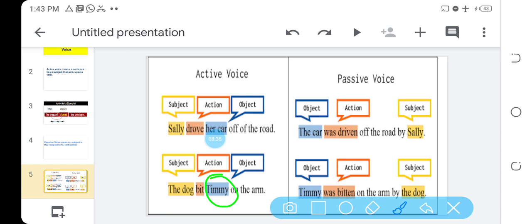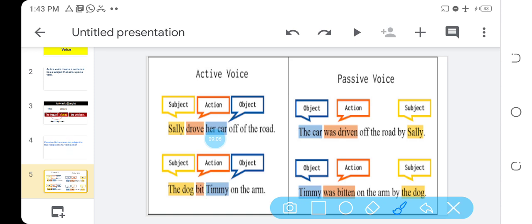Now back to our example here. Timmy was bitten on the arm by the dog. In active, the dog bit Timmy on the arm. We are concerned with the subject. The subject will come first. In passive, Timmy was bitten on the arm by the dog. We are concerned with the receiver. Who was bitten? The recipient, the receiver of the action.